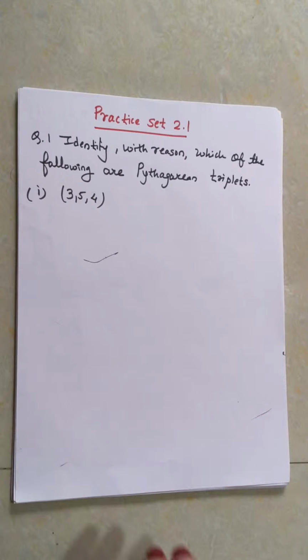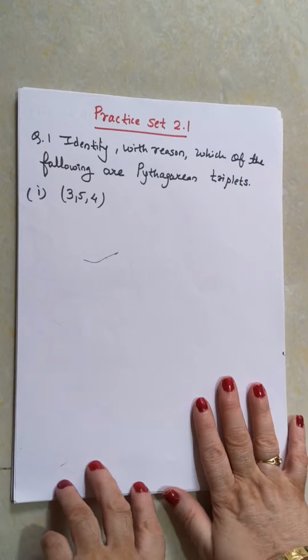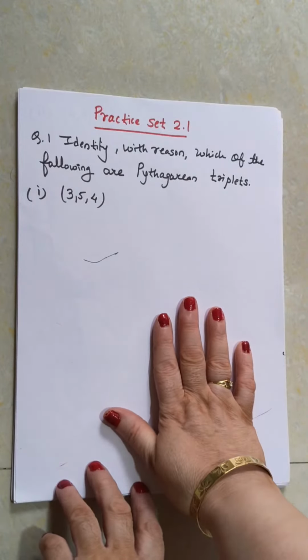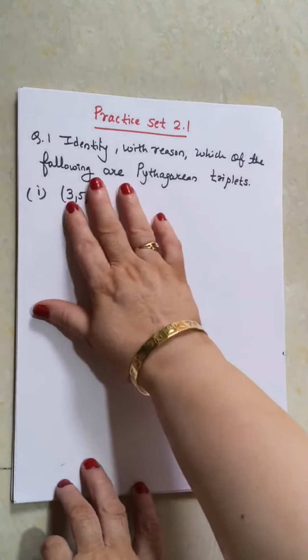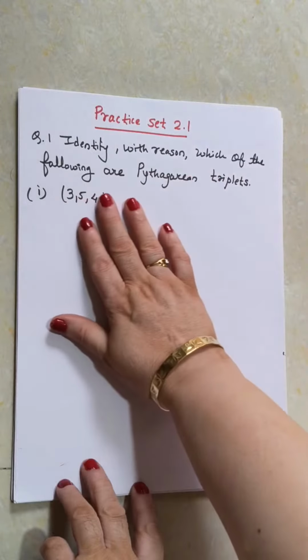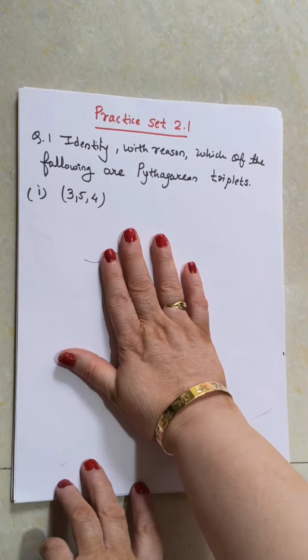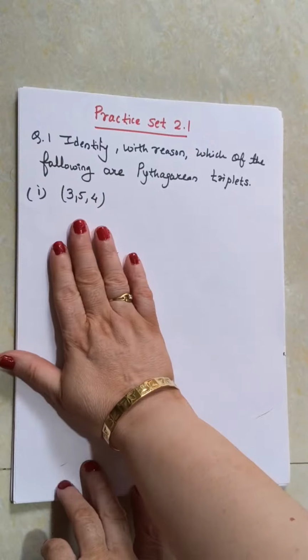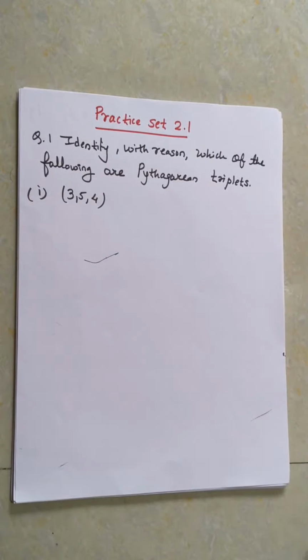So here it is, question number 1 of practice set 2.1. Today we will do all the questions of practice set 2.1. Hi Lakshmi. And here we will start with the first one. See here, identify with reason which of the following are Pythagorean triplets. So in Pythagorean triplet, we have to identify whether this given triplet is a Pythagorean triplet or not. So here we will find out whether it is a Pythagorean triplet or not.